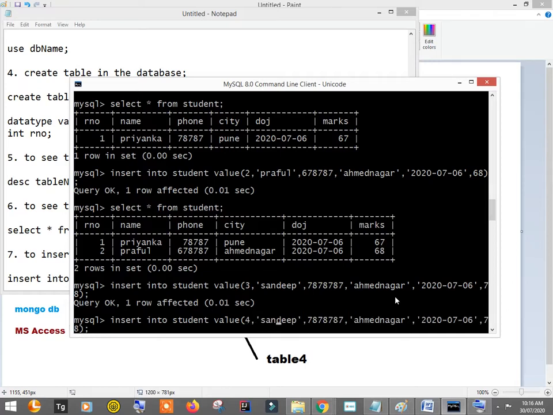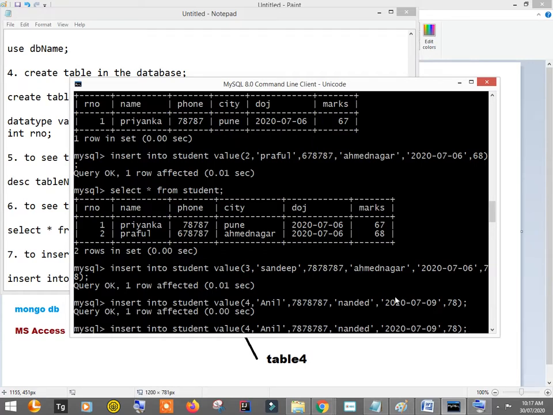4, then let's say Anil, and let's say some other city, let's say Nanded, and 79. Let's say he had joined on some other date, so the 9th of the month.